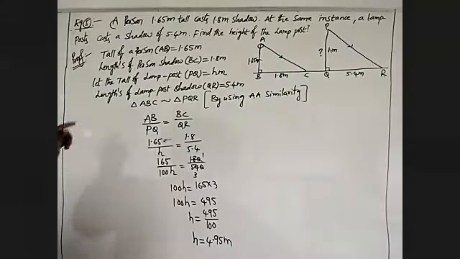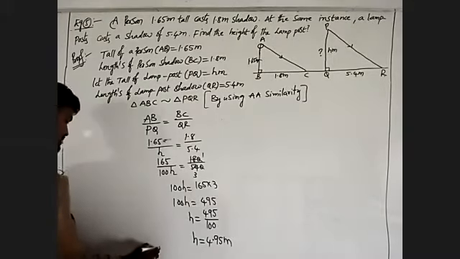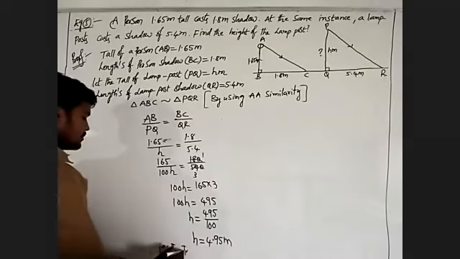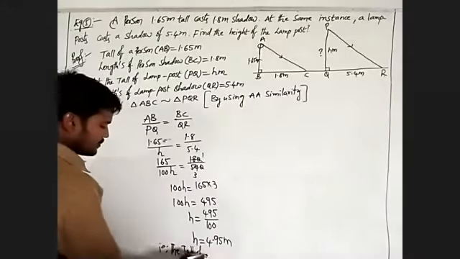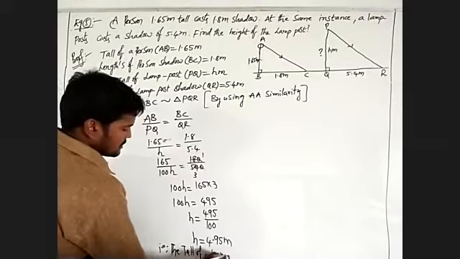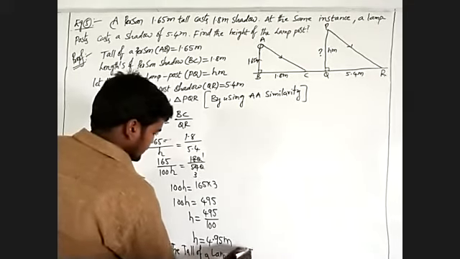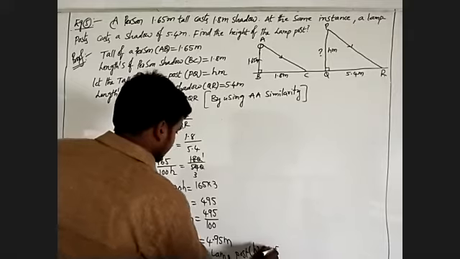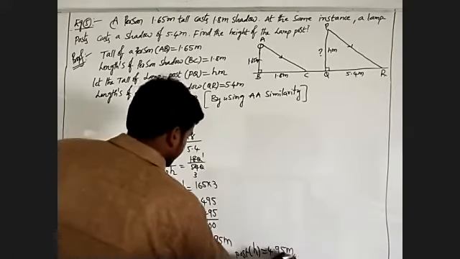This is the height of the lamp post. The tall is nothing but the height, so the height is 4.95 meters.